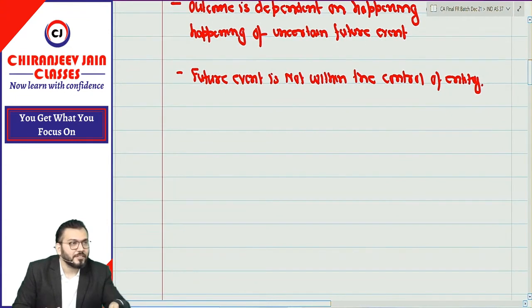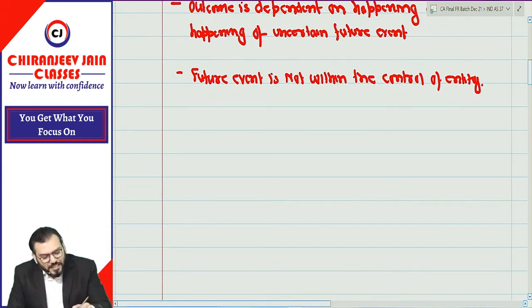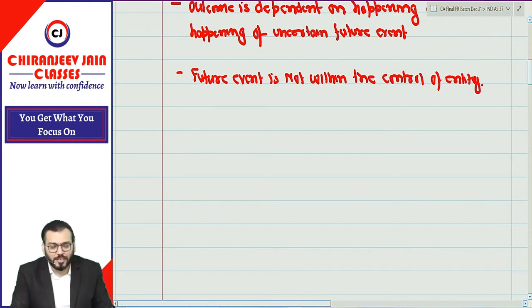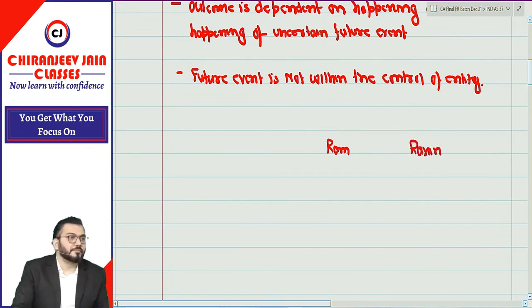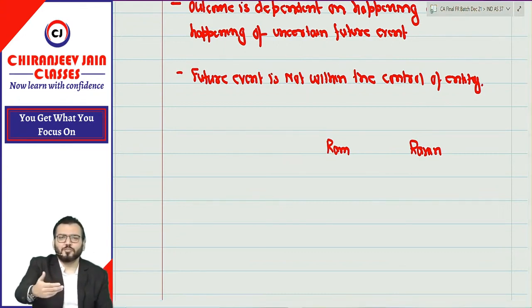So let us create some contingencies in the life of a student. Some years before you passed class 12 exam. So there were two students. One was Ram, one was Ravan. You know Ram? You know Ravan?